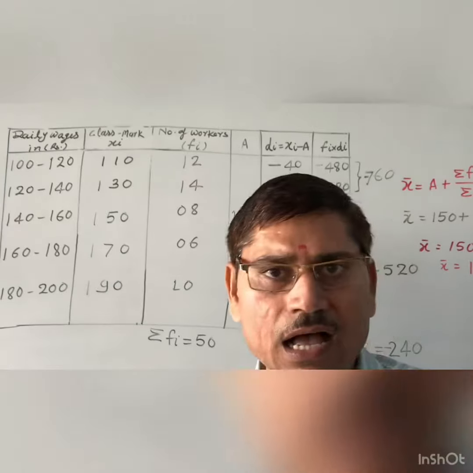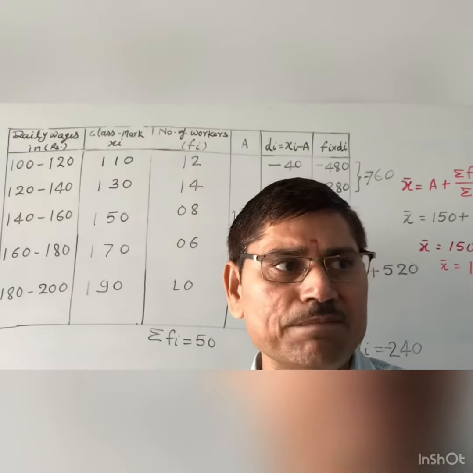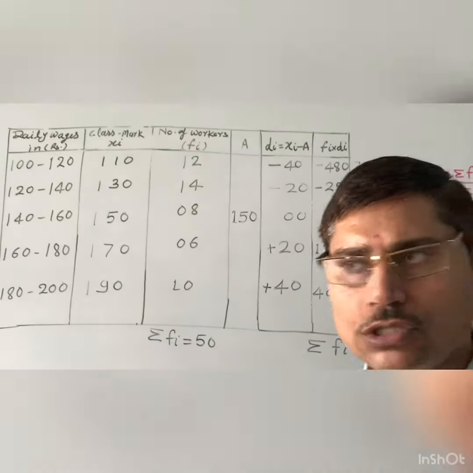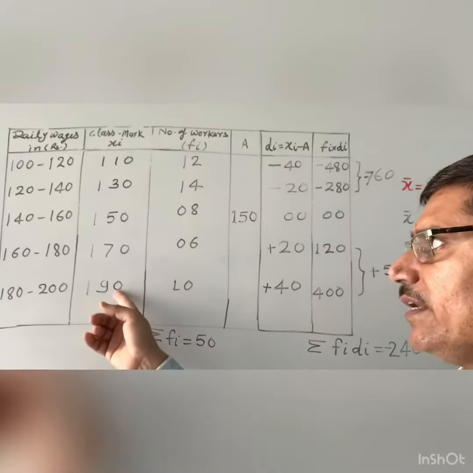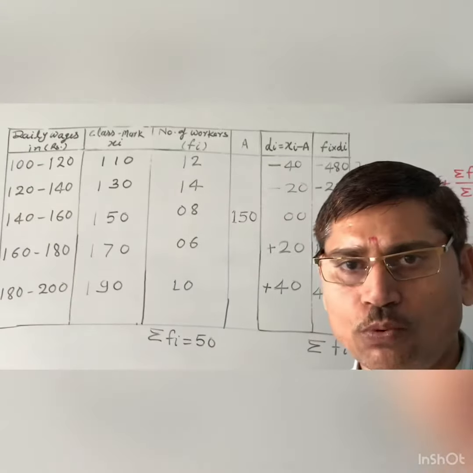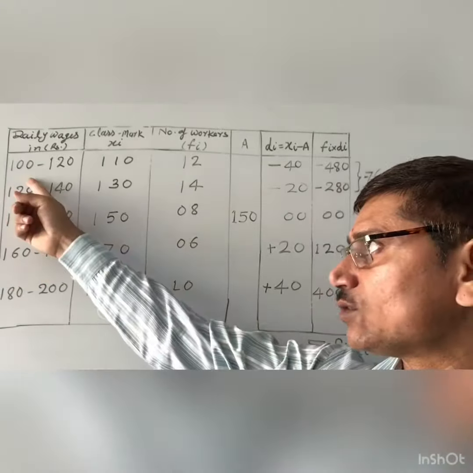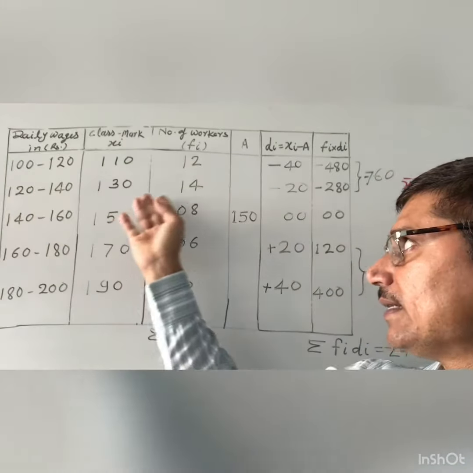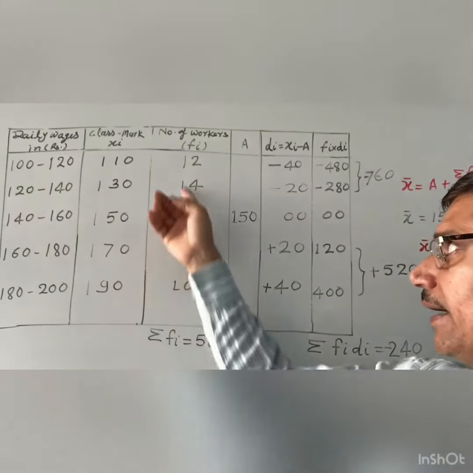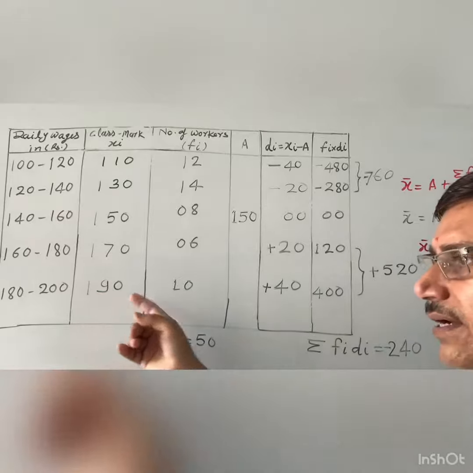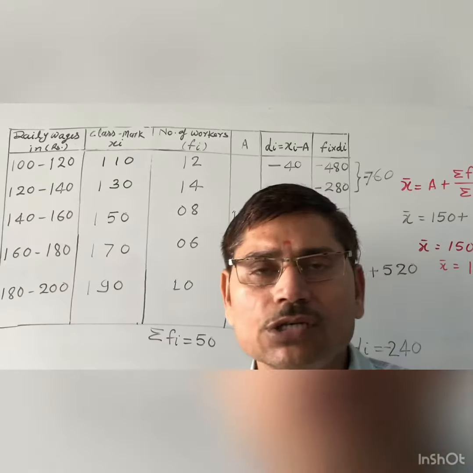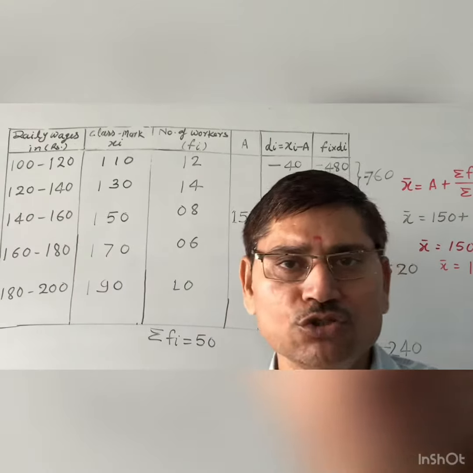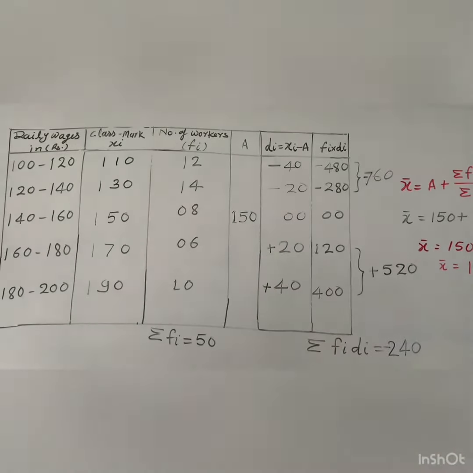So this is the assumed mean method which you use when the data is given in large form. You can see here the values 100, 120, 140 and 190. So you can use the assumed mean method to find the solution of this question.